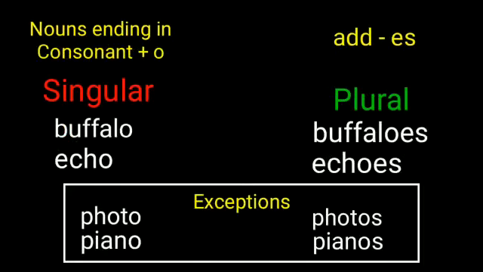But for nouns ending in a consonant and then an o, we form the plural by adding es. For example, buffalo becomes buffaloes, echo becomes echoes. But this rule has a few exceptions. Look at the exceptions. Photo and piano become photos and pianos by adding s, not es.